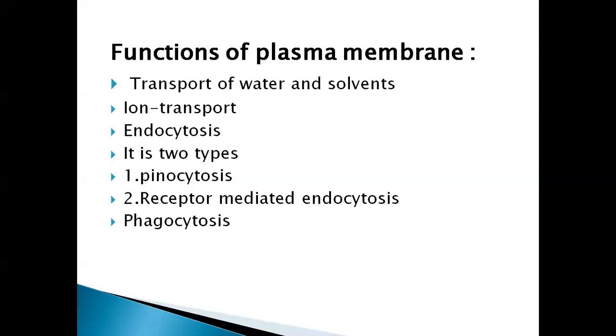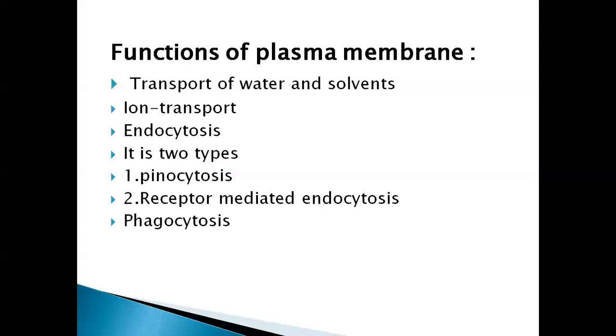The second function is ion transport. The plasma membrane plays an important role in the transport of ions also. A number of elements, both micro and macro elements, are required by the plant for its metabolism.